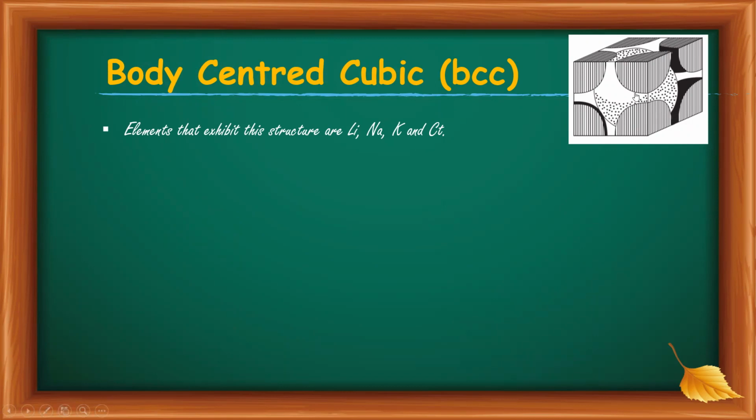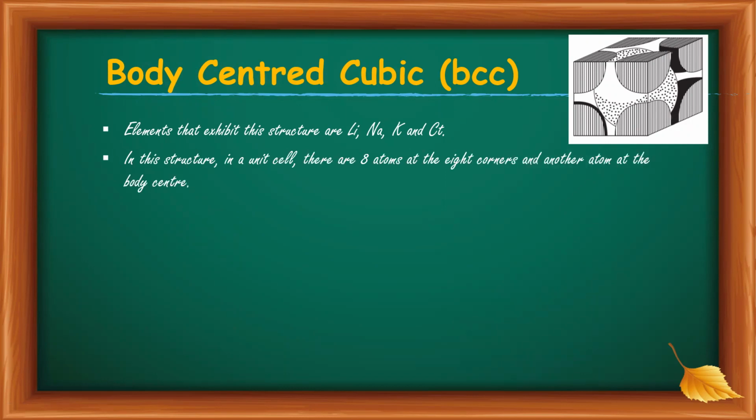From the figure, it is clear that the atoms are placed in the corners and also at the body center. In this structure, in a unit cell, there are 8 atoms at its 8 corners and another atom at the body center.